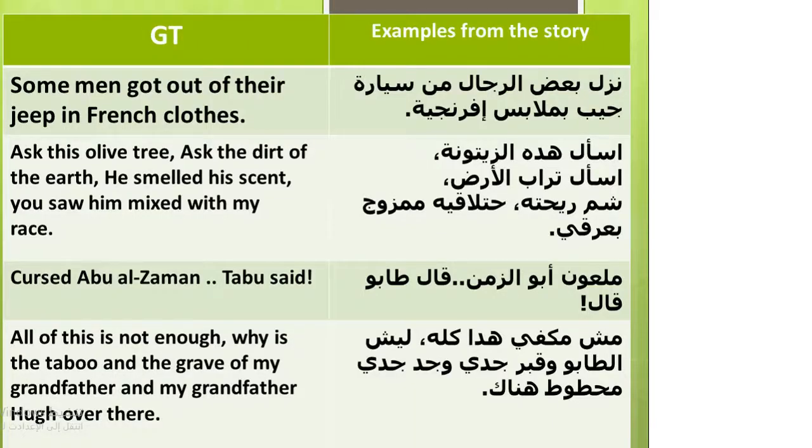Let's notice some mistakes here. In the first example, we can notice the word constraint for the cultural differences by translating ملابس إفرنجية to French clothes, and by translating عرقي into my race, by translating ملعون أبو الزمن into cursed Abu al-Zaman by transliterating it, and the word tabu remains as it is tabu.